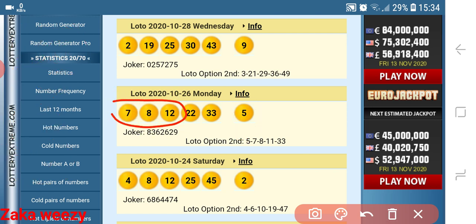Let's say 7 plus 8 plus 12, it is 27. As I said, we write all the numbers down we get. Let me write this 27 there, now we divide by 5.